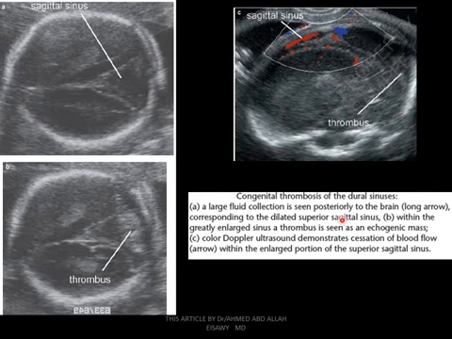Large fluid collection seen posterior to the brain corresponding to a dilated superior sagittal sinus, as you see in this image, with a greatly enlarged sinus. Thrombus is seen as an echogenic mass. This thrombus is seen as an echogenic mass within the sinus. Color Doppler demonstrates cessation of blood flow within a large portion of the superior sagittal sinus.